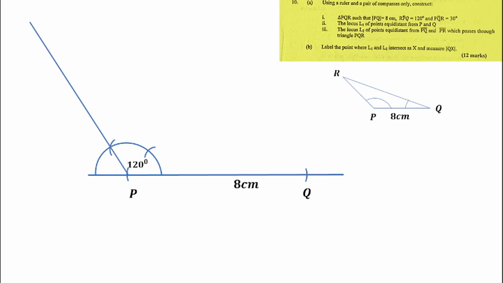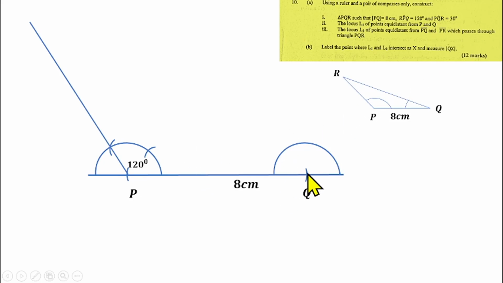Are we here? Good. So having done that, I'm going to construct angle 30 degrees here as well. So what do I do? I will take my compass again, using the radius that I used to draw this semicircle. I will put my pin here again and draw another semicircle here also. Then, having done that, I want to construct angle 30 degrees. How do I do that?